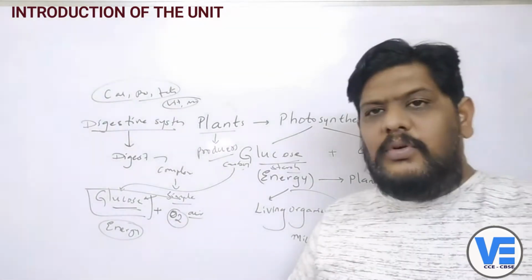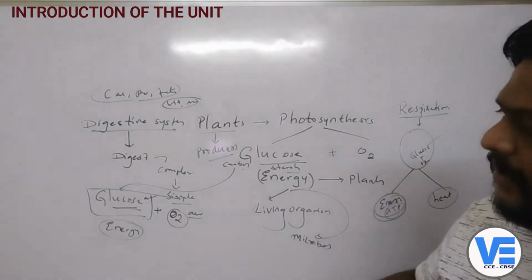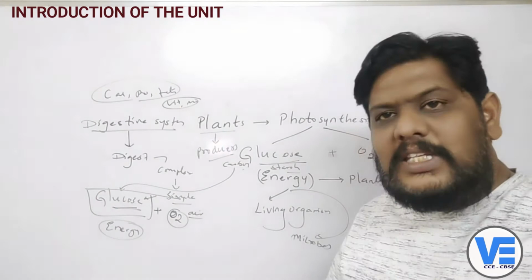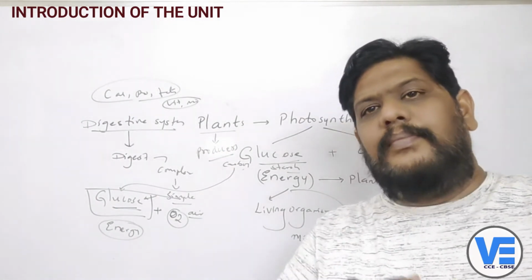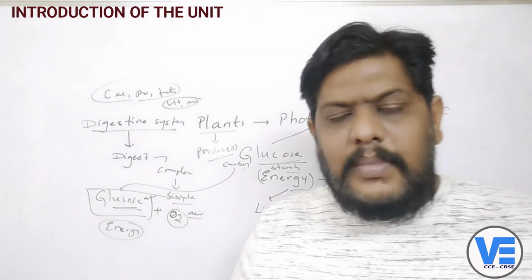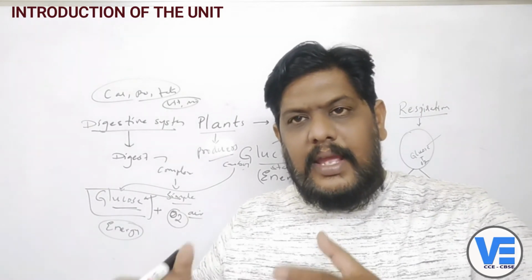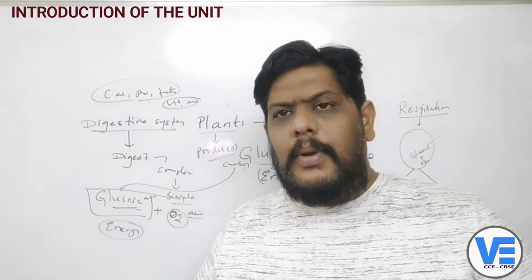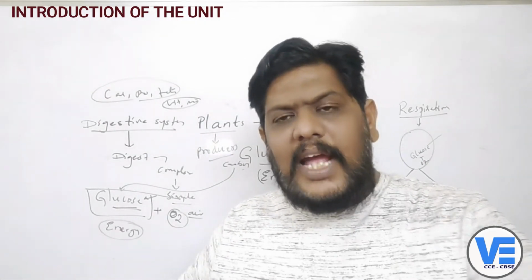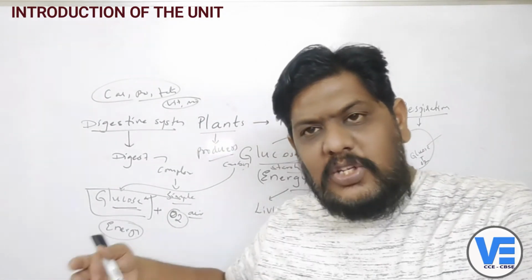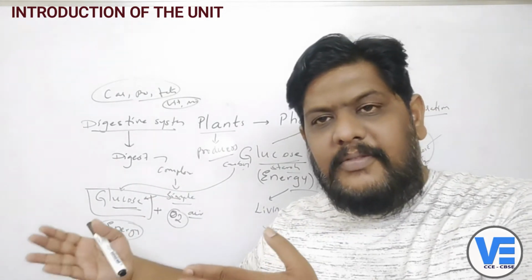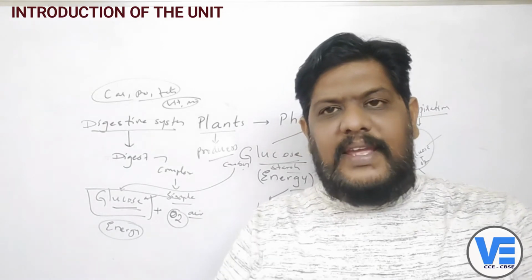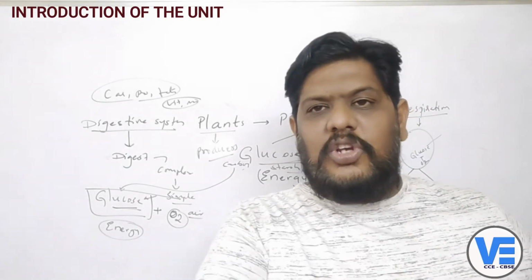Now one thing we have to make sure here is that if all these things are digested in the stomach, then how are these reaching the cell? Who is taking them? That means, for example, if some products are produced in a factory and they have to come to our shop, what should be there? There should be a transport system, isn't it? Somebody should transport them from the factory to the wholesale shop, and also we have to use our transport, that is a vehicle or something, so that we can go to that shop and bring them.